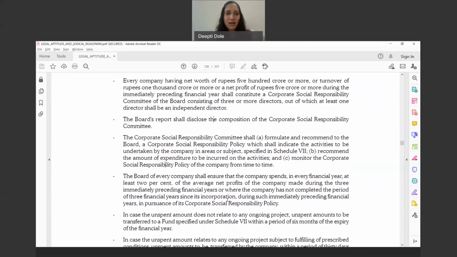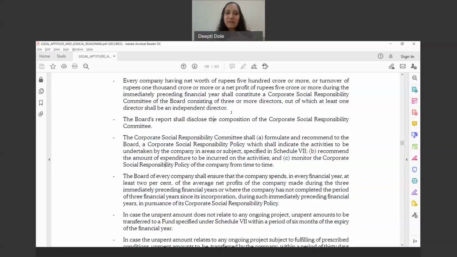Then what is the amount required towards CSR? The amount towards CSR is, in every financial year, at least 2% of the average net profits of the company made during the 3 immediately preceding financial years. So again, an MCQ you can expect, where they will give you that the company has so and so profits in year 1, 2, 3, and ask what the CSR expenditure is.